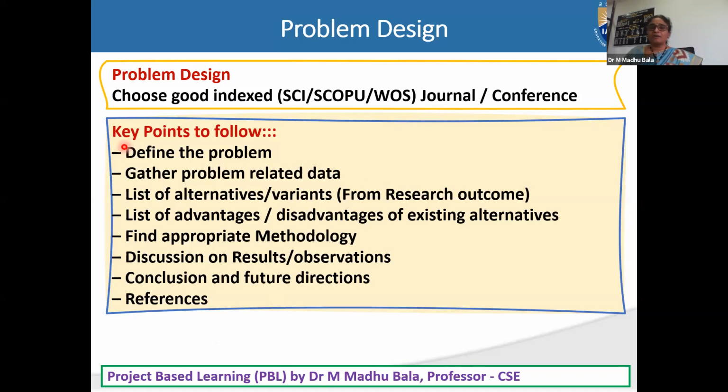So I'll post this one today. You need to make a practice of keeping a list of these items: what you find in defining the problem, what you find in the problem-related data. Immediately note the source of the data. Suppose you are working on an Amazon data set, take that source of data and write a good description about the data.